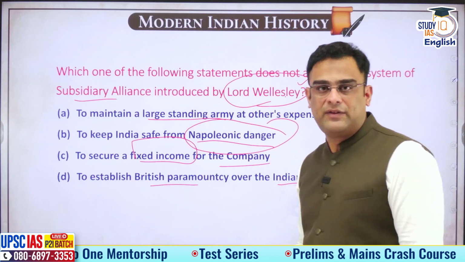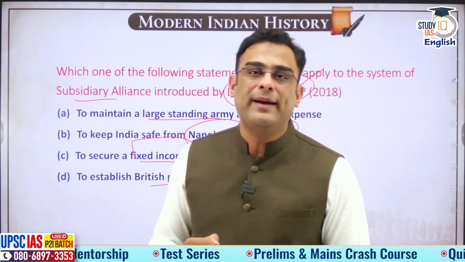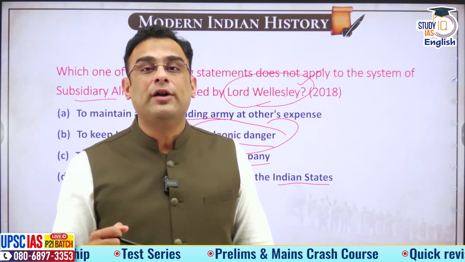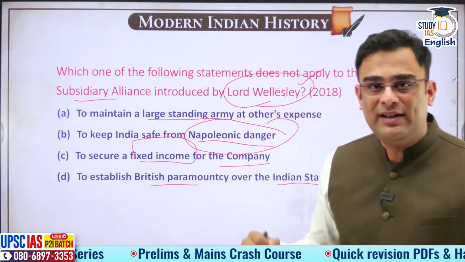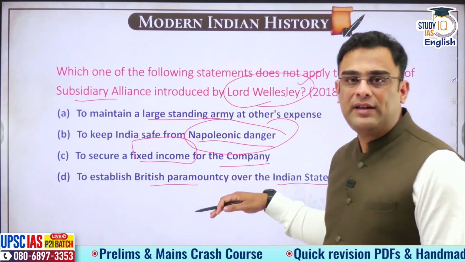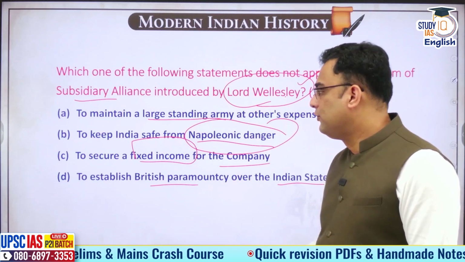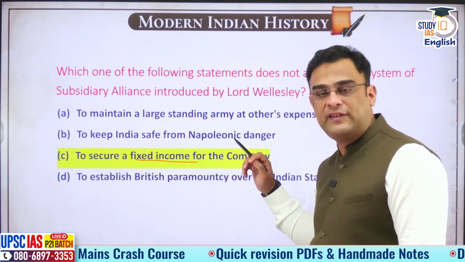Wellesley was an imperialist. He used to call himself the Royal Bengal Tiger. He wanted to bring the whole of India under British paramountcy. And subsidiary alliance was a tool that he used for it. So D is also right. Answer is option C.